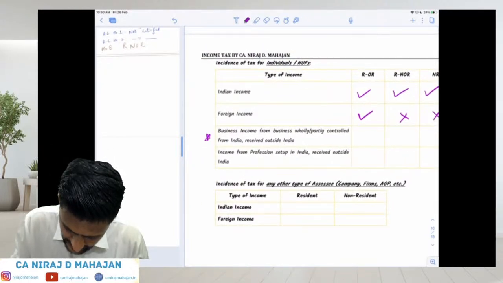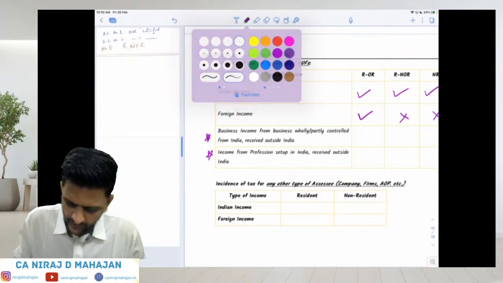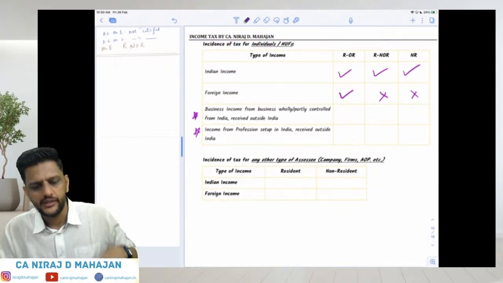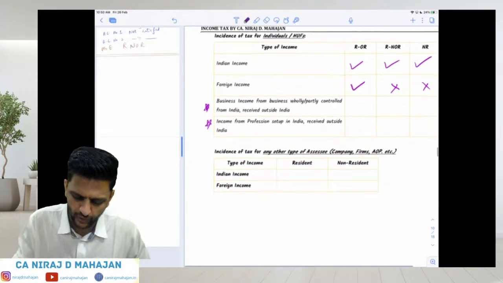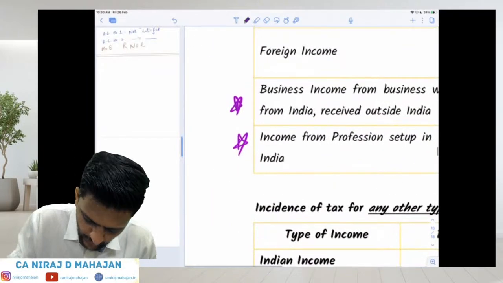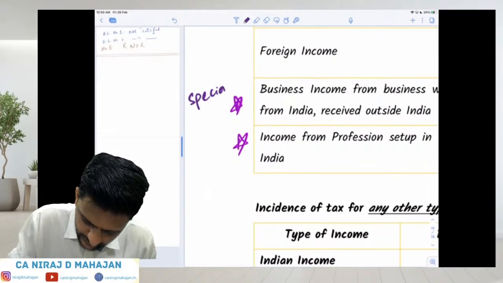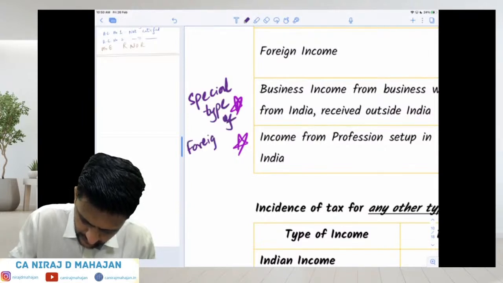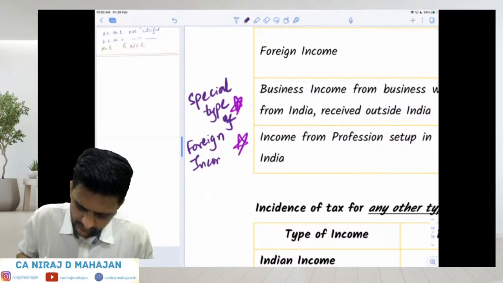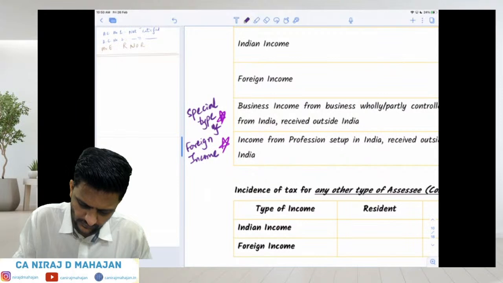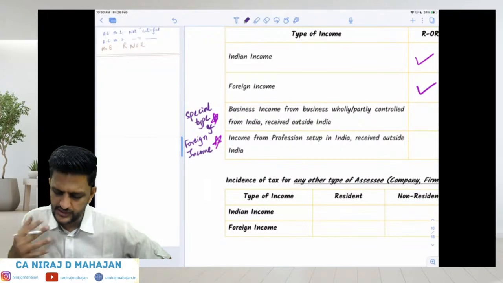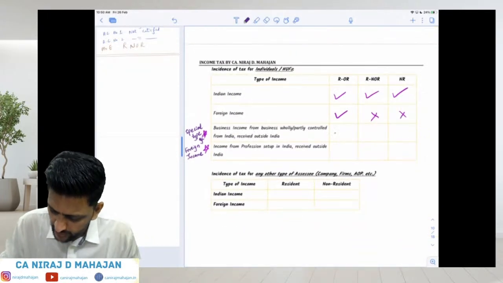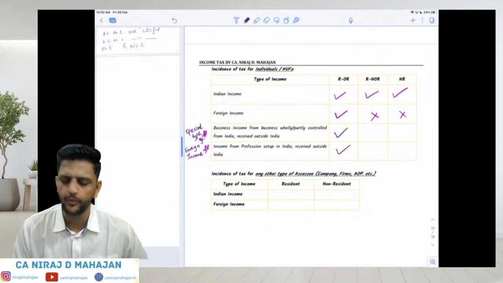But now please pay attention. Case number 3 and 4, which I am doing now, is a special type of foreign income. Just write it over there if you want. See, let it be a foreign income. It is always taxed for ROR. For ROR, all the global income is taxed.